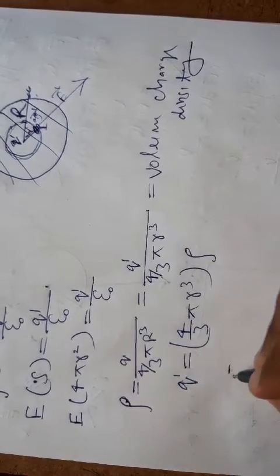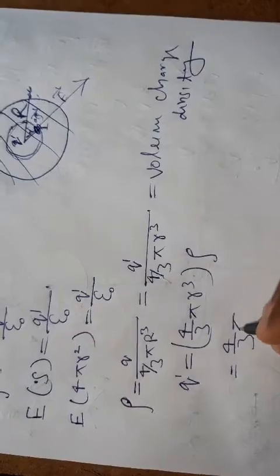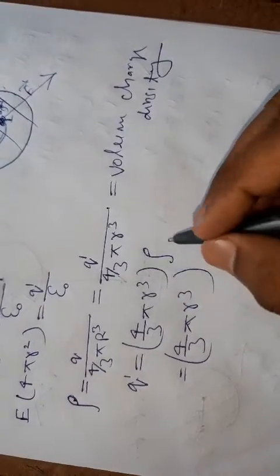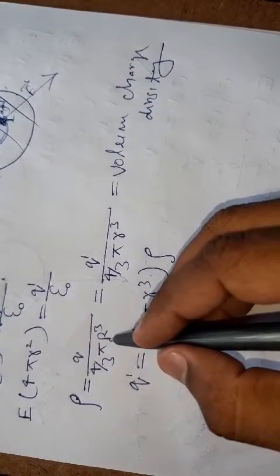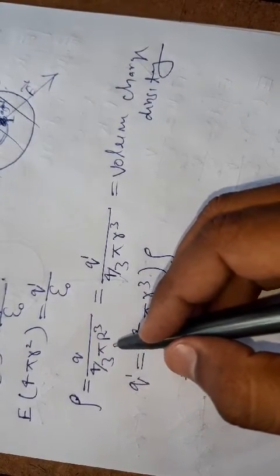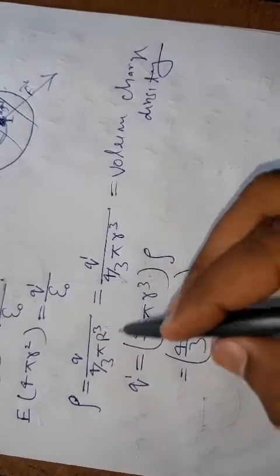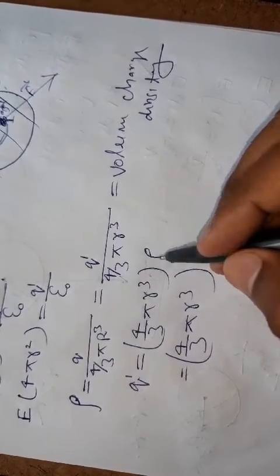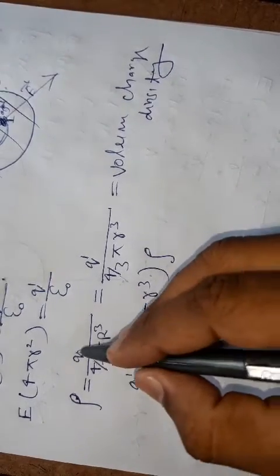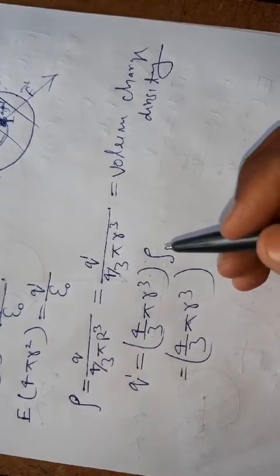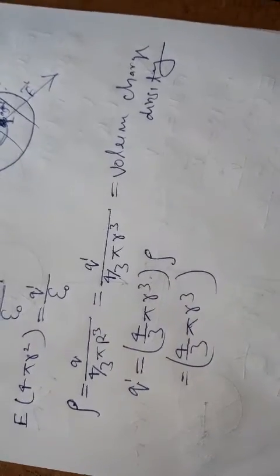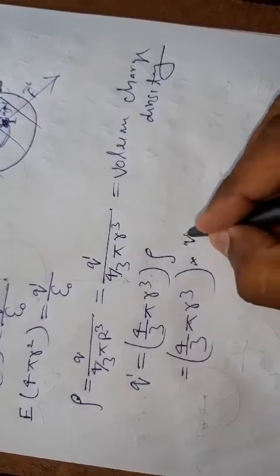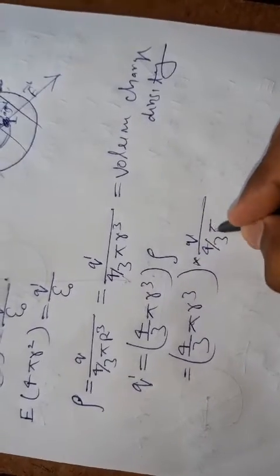Now what is the value of rho? Rho is the volume charge density, which is Q upon 4 by 3 pi capital R cube.